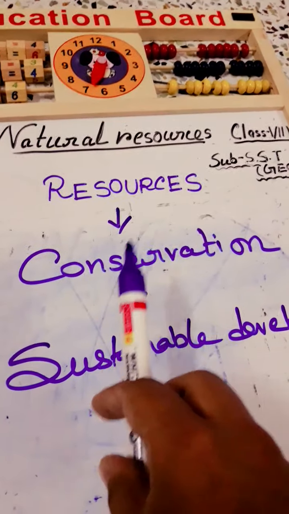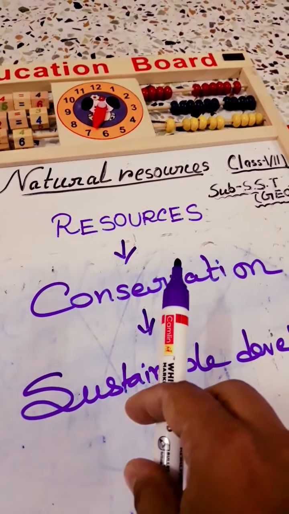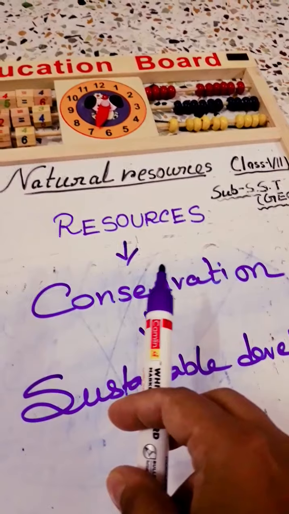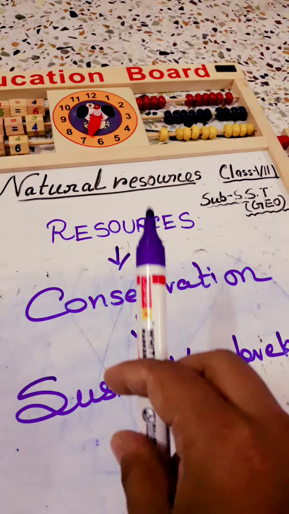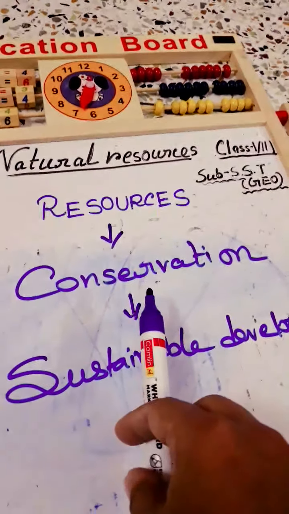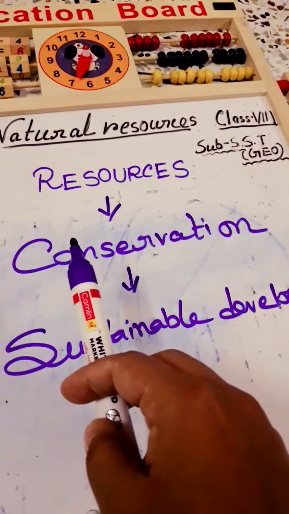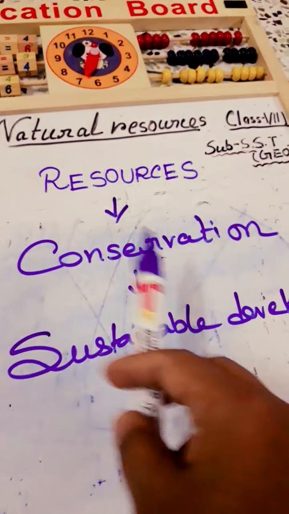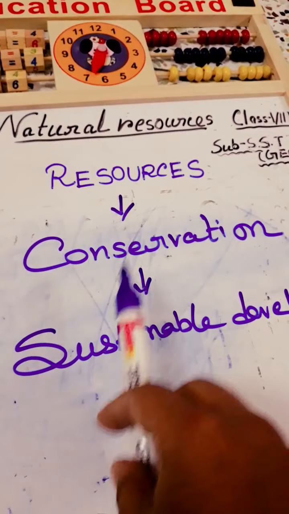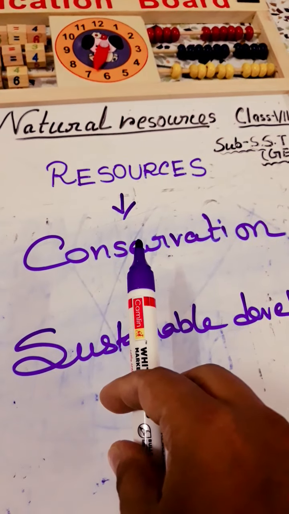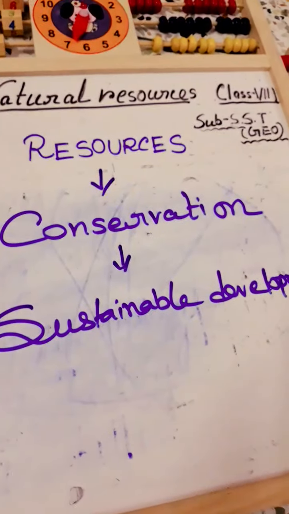Then in hilly and mountainous areas, I have told you that some businessmen are creating multi-storied buildings, although they know that the soil does not have the capacity for that type of building. As a result, we will face landslides, earthquakes, this type of hazard or disaster. So for this purpose we have to conserve the resources.